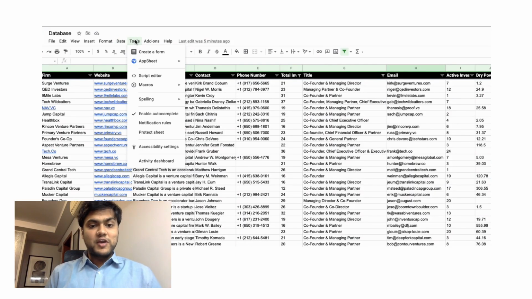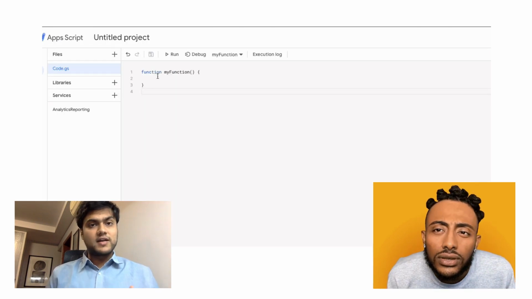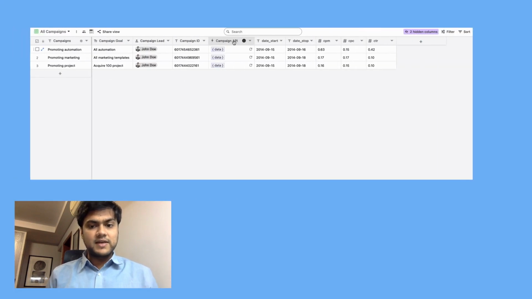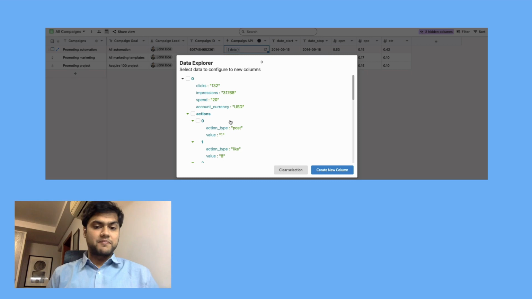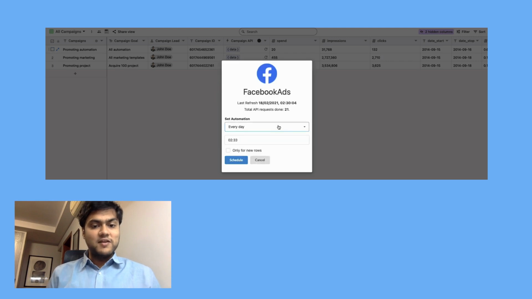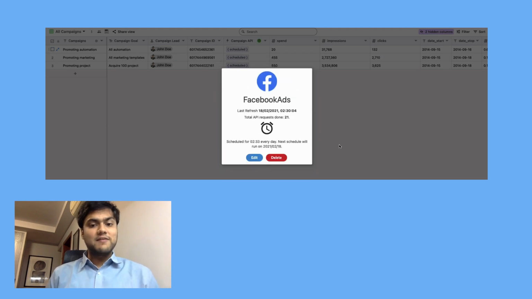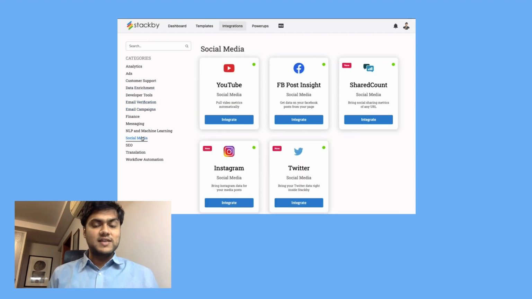Sixth, you cannot pull data from services or APIs in a spreadsheet without learning scripts or technical functions. With a non-technical database like StackBy, you can connect columns to third-party services, pull information in real time, and refresh automatically. No more copy-paste like you do in your spreadsheets. If used properly, you can save up to 1 hour per person in your team every single week. That's why databases are powerful for your business.